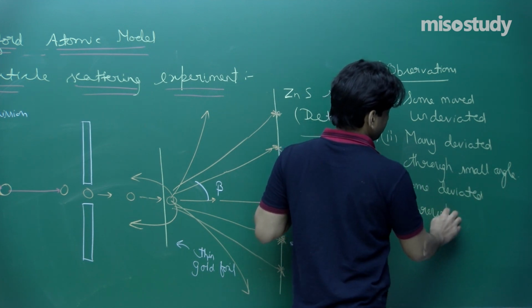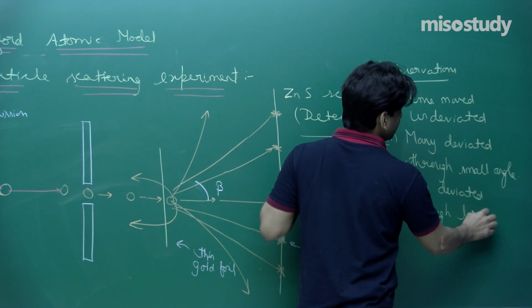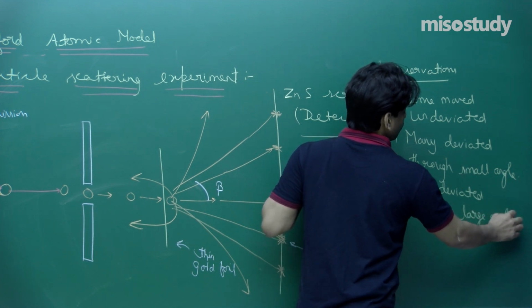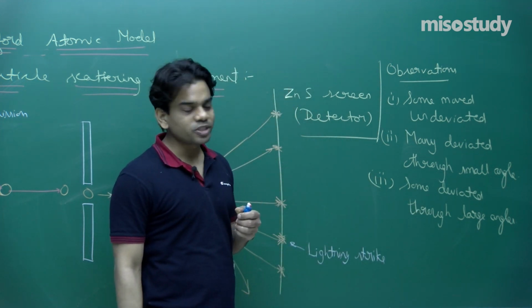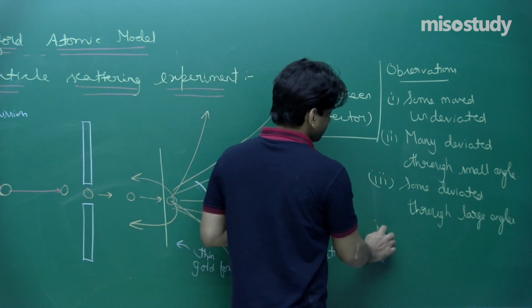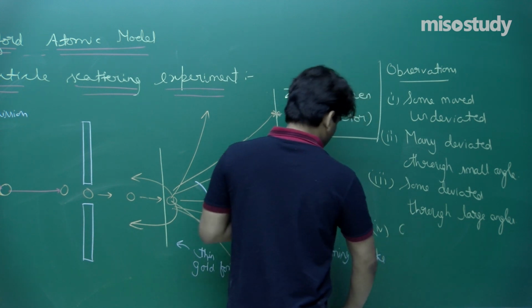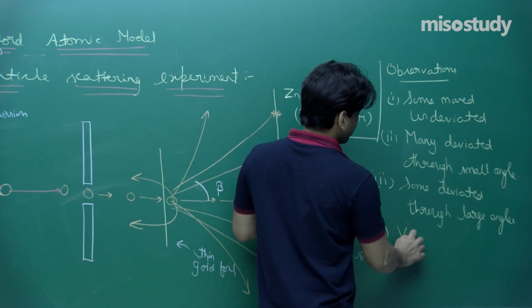Very few actually rebounded. They started moving along the opposite direction. So very few, you can say 1 in 10,000, rebounded.